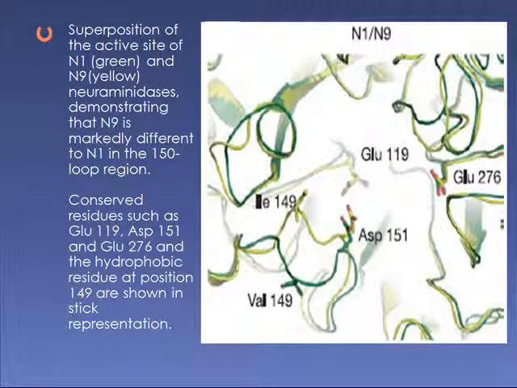Next is figure C, where superposition of the active sites of N1 in green and N9 in yellow neuraminidases demonstrates that N9 is markedly different to N1 in the 150 loop region. Conserved residues such as GLU-119, ASP-151, and GLU-276, and the hydrophobic residue at position 149, are shown in stick representation.